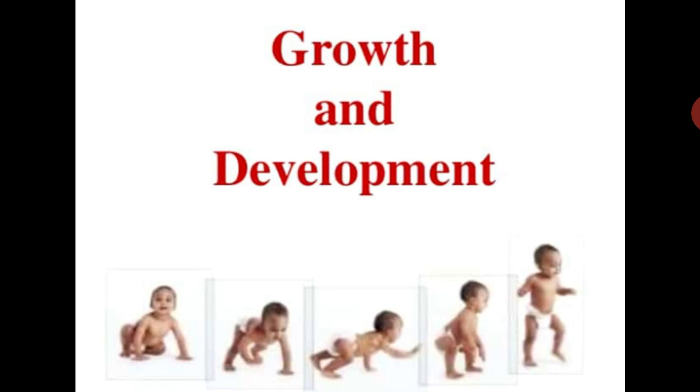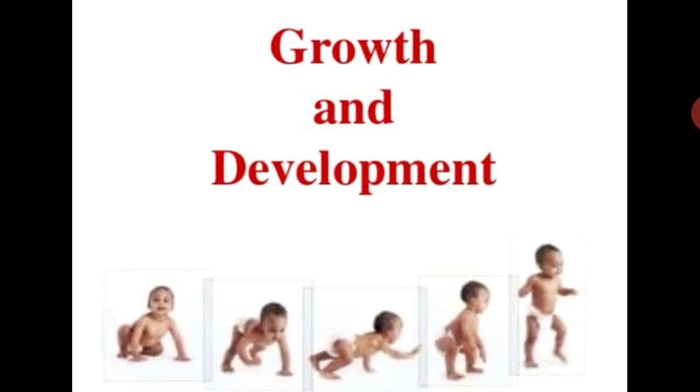In the next diagram they are able to stand, their size is also increasing, and their capacity or ability to stand, to balance their body, and to walk are all improving as their age is increasing.